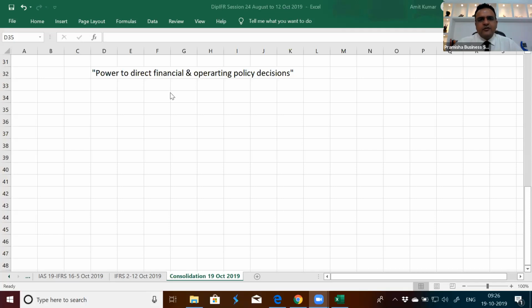This is the reason consolidated financial statements are treated as a single economic entity. So we prepare financial statements as if we are a single economic entity. We are not separate from the group. Parent and subsidiary are considered one single entity. And if you are one single entity, how will you represent yourself to the world? You cannot claim assets or liabilities from each other. Whatever assets belong to the group, they belong to the group. Whatever liabilities exist are not with each other, but what they are liable to pay to third parties other than parent and subsidiary. That is a liability of the group, because the group is a single economic entity. So consolidated financial statements are prepared on the basis of the single economic entity concept.